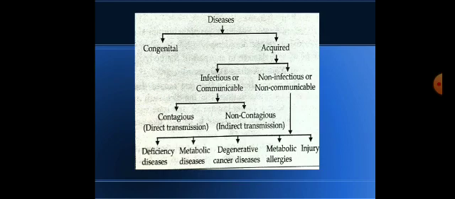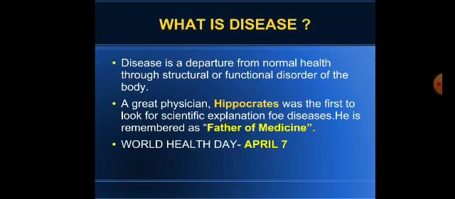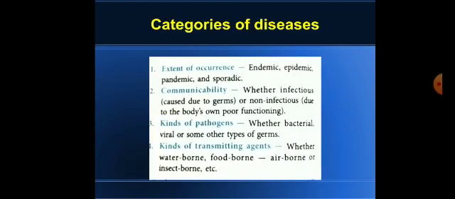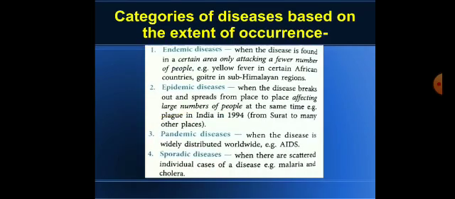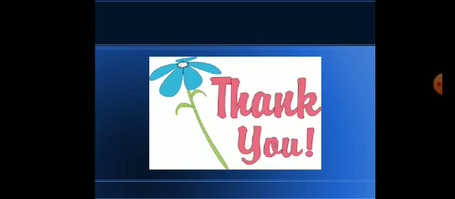So children, this is the overview of the disease, what is disease and different types of disease. Like I have explained, it can be waterborne, it can be foodborne, it can be insect borne. All this I will explain in the next class.